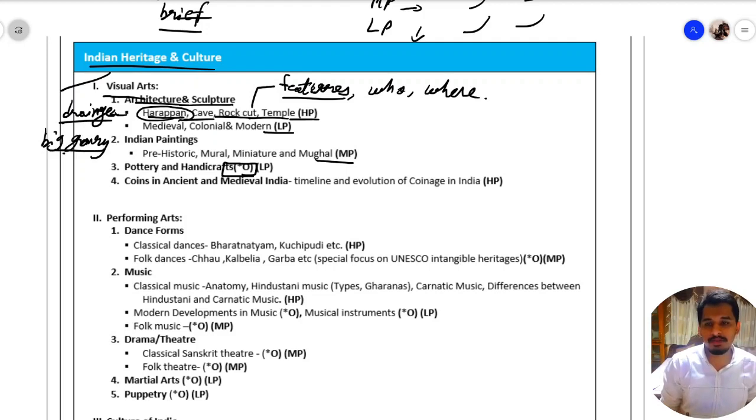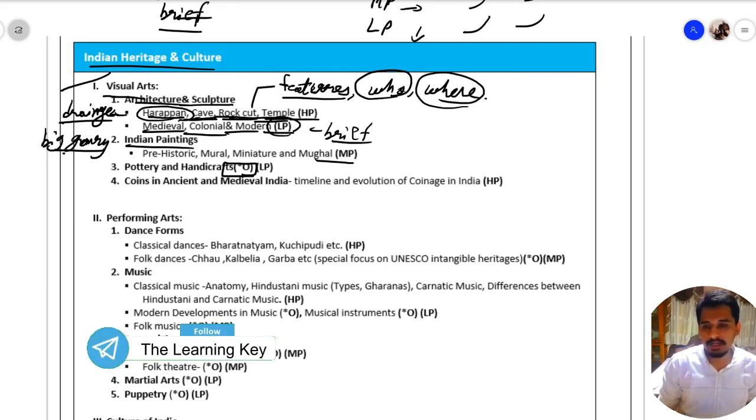Like this, you should know about the features of cave, rock cut and temple architecture. Then you should know who has built them. Who has built the various cave, rock cut and temple architecture in India, and where are they located in India? That should be known by us. Then we have medieval, colonial and modern architecture. You should just study this topic in brief.